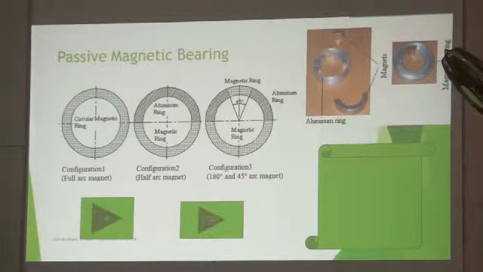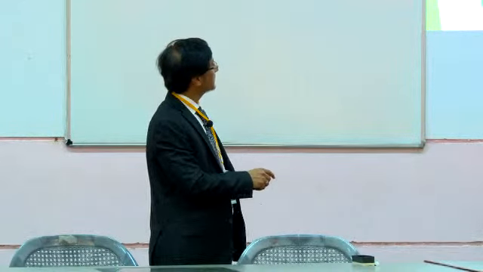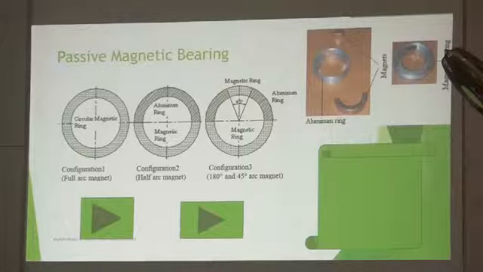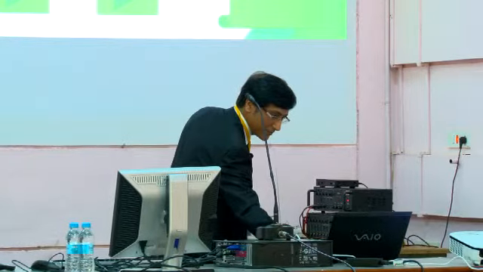So this was a product which he produced. You can see here there is an aluminum ring, there is a magnet which can be inserted at the top, and there is a half ring magnet which can be inserted in this, and this is a magnetic bearing. If I coat it with Teflon, it will look like a simple journal bearing, a simple sleeve bearing. Let me show the video of this, and you can see if there is any drawback or problem in this.